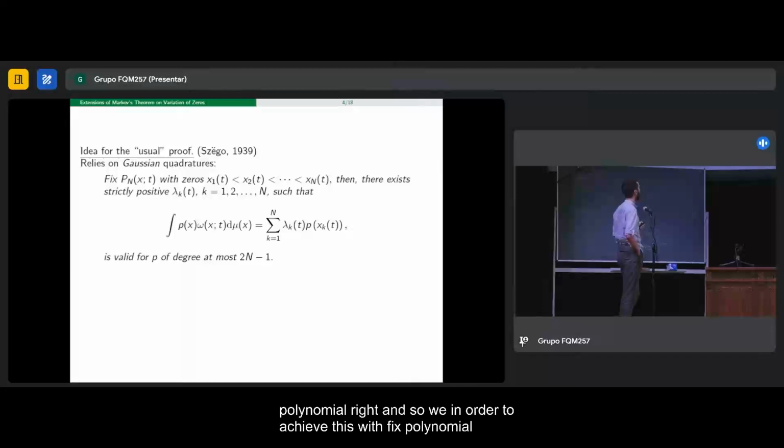We consider its zeros, and these zeros will work as the nodes of the quadrature. And then we have some associated weights that are strictly positive, and this is relevant. And so this formula holds, valid for any polynomial p of degree at most 2n minus 1. And here we see that we are evaluating p on the zeros of the orthogonal polynomial.